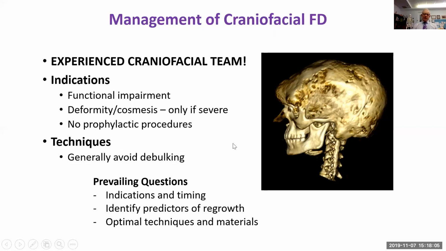Prevailing questions that exist are: what about the indications and timing for surgery, identifying predictors of regrowth beyond growth hormone excess, for example, and the optimal materials and techniques to be used on these patients.